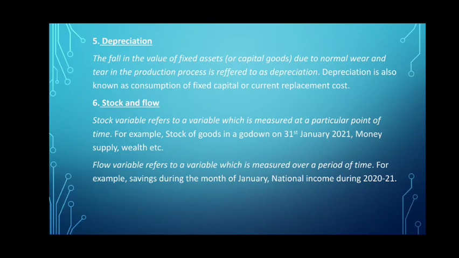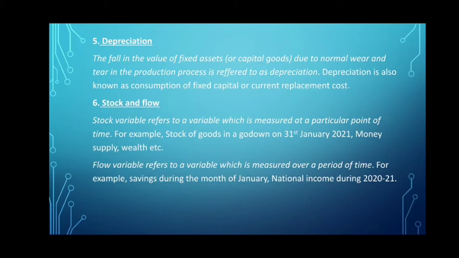Okay. Money supply, whether time is mentioned or not, it is always a stock variable. The third example is wealth. Wealth is also a stock variable. Now, since a stock variable is measured at a particular point of time, it does not have any time dimension. While taking into consideration a stock variable, we take a particular point of time. So there is no time dimension.